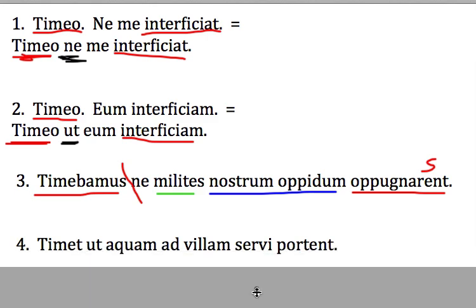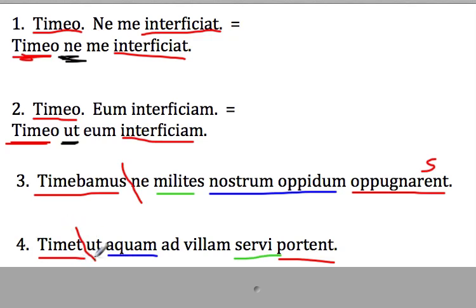Now let's look at number 4. Timet ut aquam ad vilam servi portent. We have two verbs, timet and portent. We have two clauses. We're going to divide them at the ut. In the right half, we have servi as a subject, as a nominative plural. We have aquam as an accusative direct object.